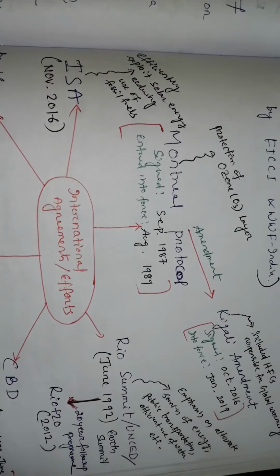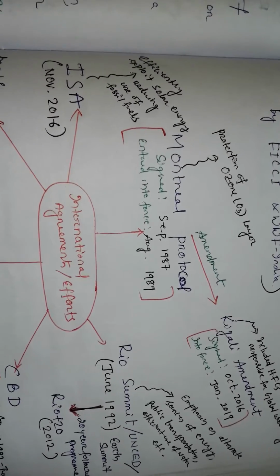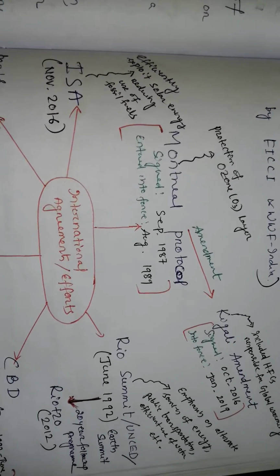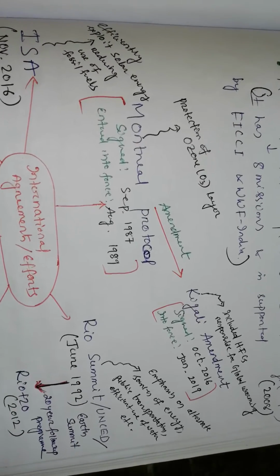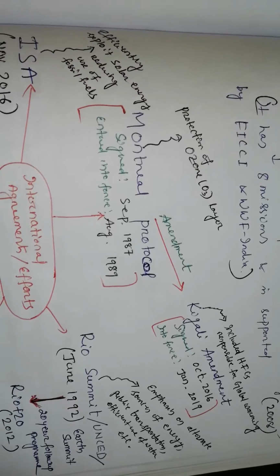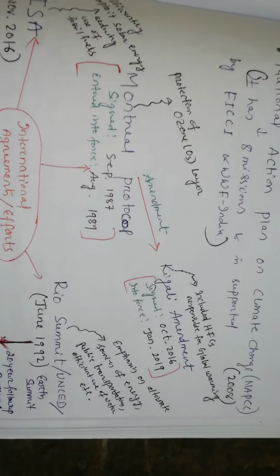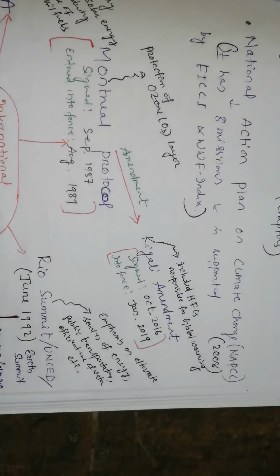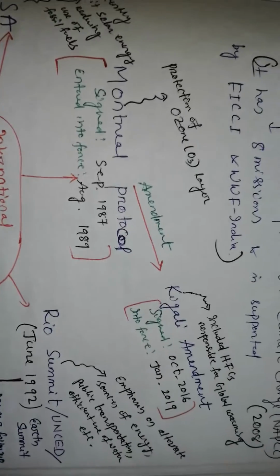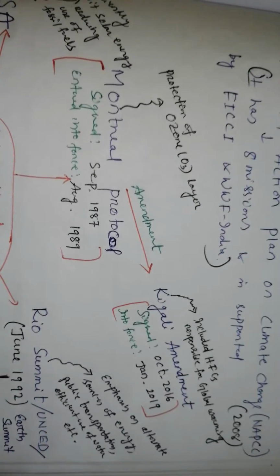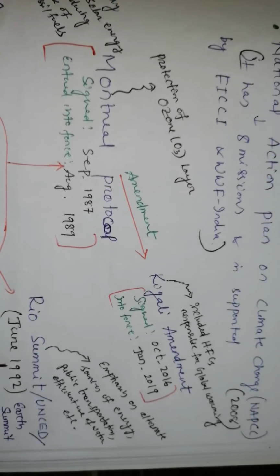Okay. What was the main objective of this protocol? The main objective was protection of the ozone layer. Just remember it. Then something is related to it. Some arrow is given here, and this is showing amendment. So what is amendment? That means some corrections have been made. This amendment is known as the Kigali Amendment. Why Kigali Amendment?